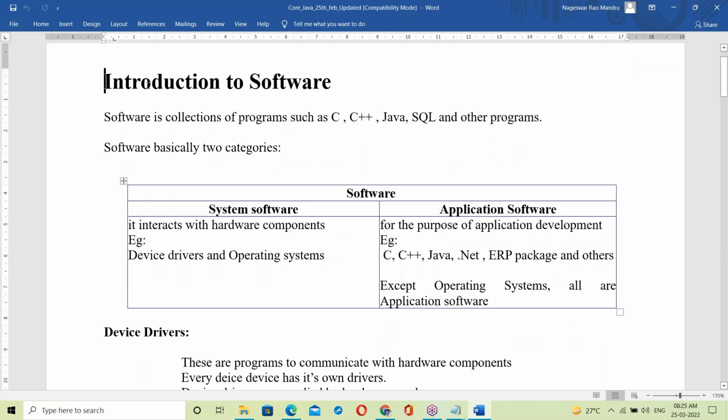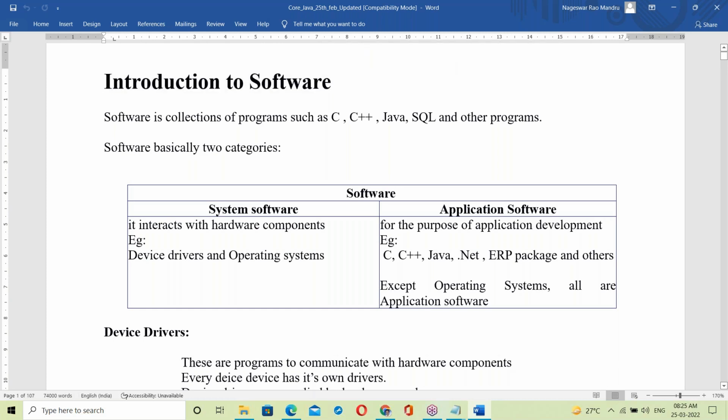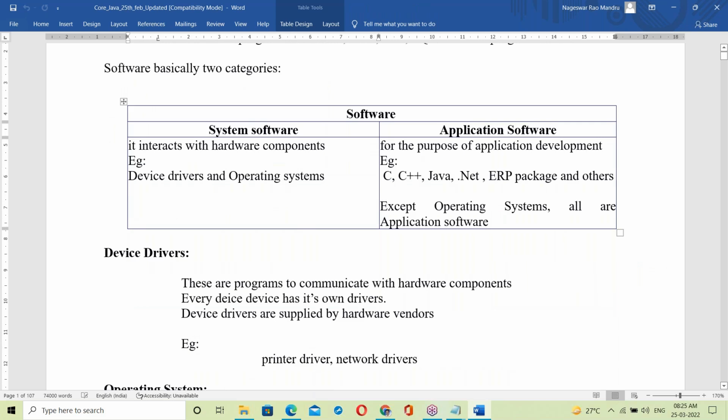Introduction to software started from the basics, prepared from the basics. It's a collection of programs, basically two categories: system software and application software. Same points are mentioned here. Running notes is not necessary, just follow the document here. Nothing extra, everything is covered in the document, even single pointers are not missing. Everything is prepared.